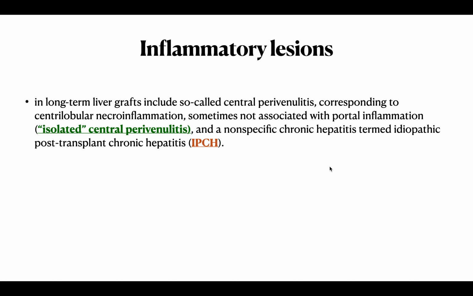Coming to the inflammatory lesions in long-term liver grafts, including so-called central perivenulitis corresponding to the centrilobular inflammation, sometimes not associated with portal inflammation, isolated central perivenulitis, and a non-specific chronic hepatitis termed the idiopathic post-transplant chronic hepatitis. So we have two inflammatory lesions, isolated central perivenulitis and the idiopathic post-transplant chronic hepatitis.